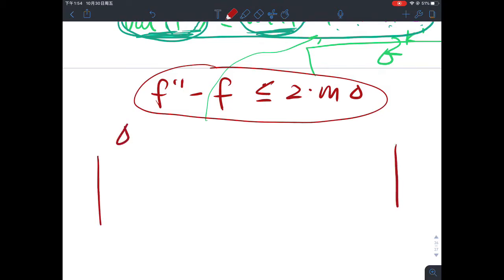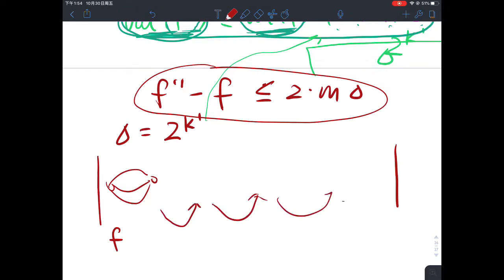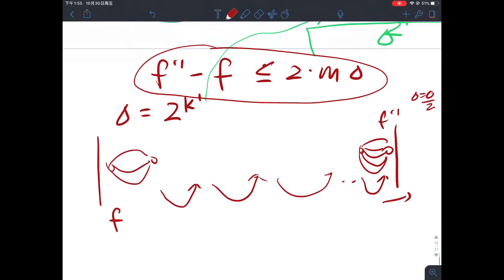In the beginning of this delta scaling phase, delta equals 2 to the k prime. We have an f here, and it corresponds to some flow. And then I do some updates all the way to the end. At the end, maybe I have a new flow, f double prime, and I cannot do anything more. Then I need to go to the next phase.